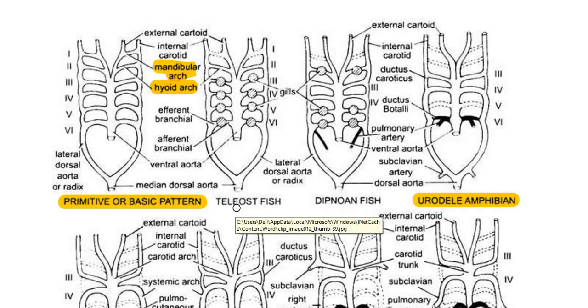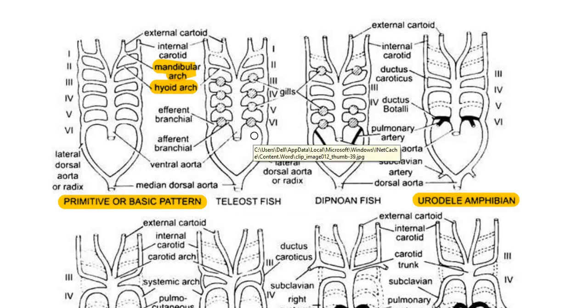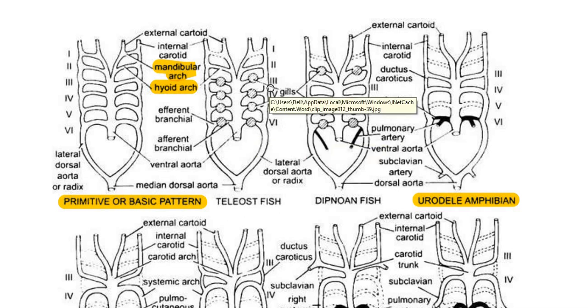So when we go to the... I told you, this diagram actually depicts the structure for Chondrichthyes fishes. When we go for teleost fishes, that is Osteichthyes fishes, you take any example of bony fishes. In case of bony fishes, only 4 pairs of aortic arches are seen.